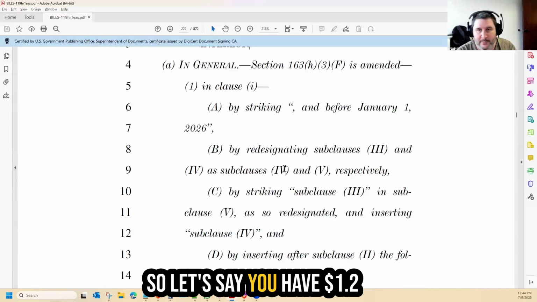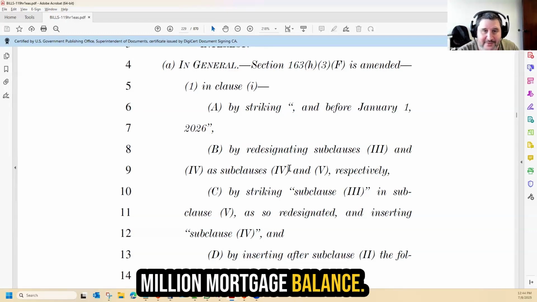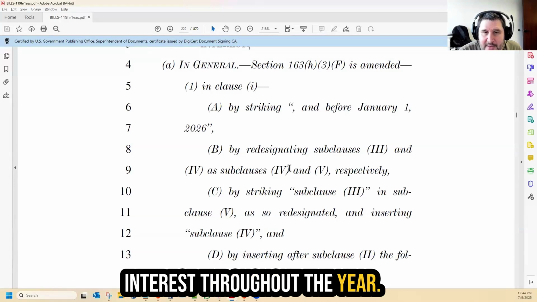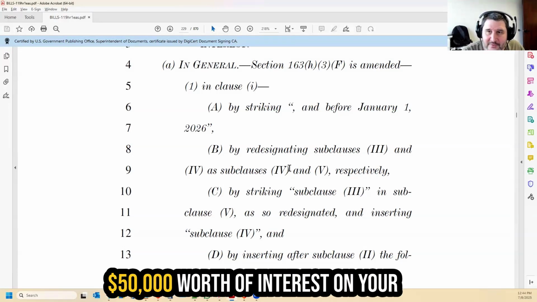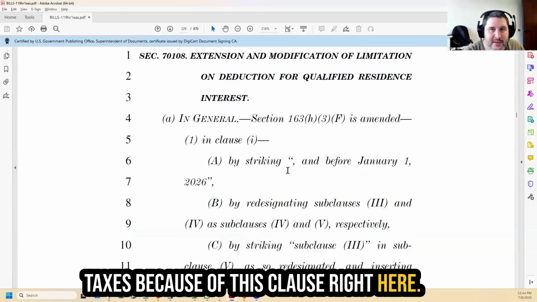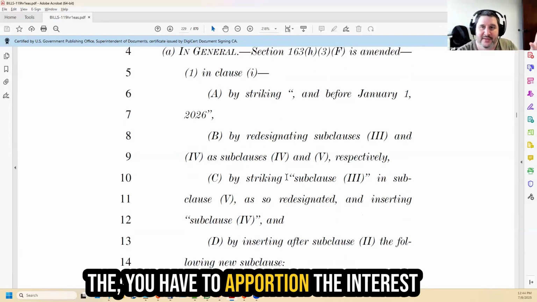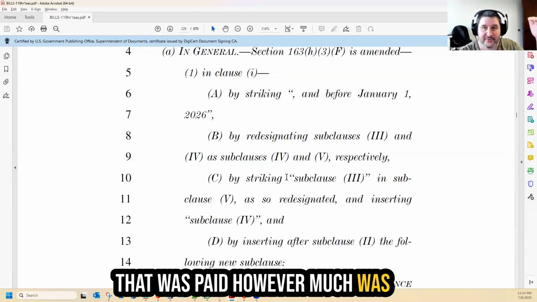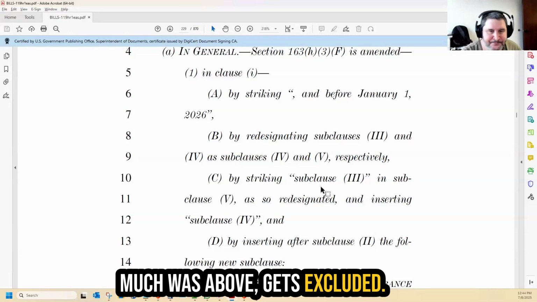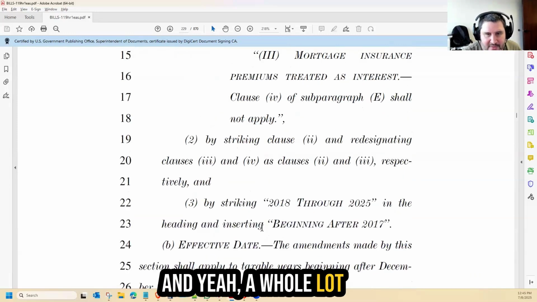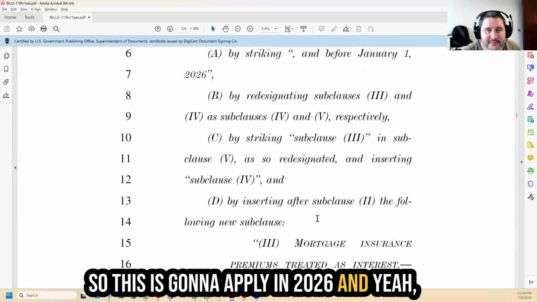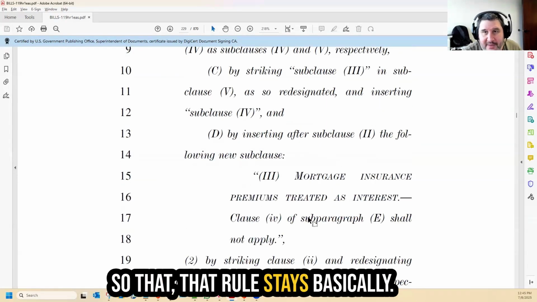So let's say you have a $1.2 million mortgage balance, and you pay $50,000 worth of interest throughout the year. You're not going to be able to deduct $50,000 worth of interest on your taxes because of this clause right here. You have to apportion the interest that was paid: however much was under that $750,000 limit is deductible, and however much was above gets excluded. And yeah, a whole lot of effective changes. This is going to apply in 2026. And yeah, so that rule stays basically.